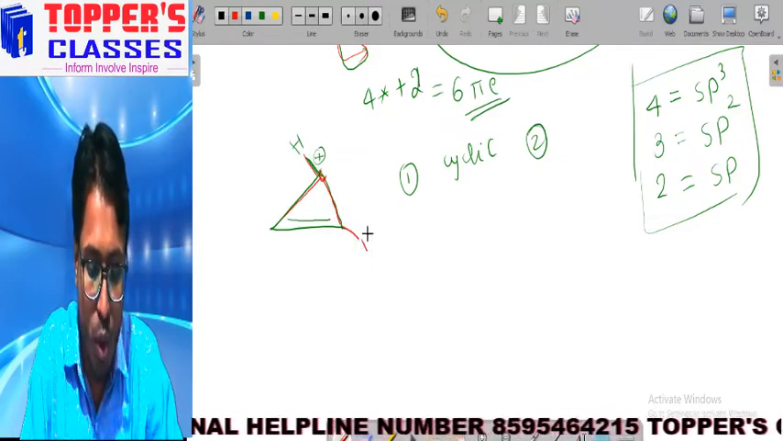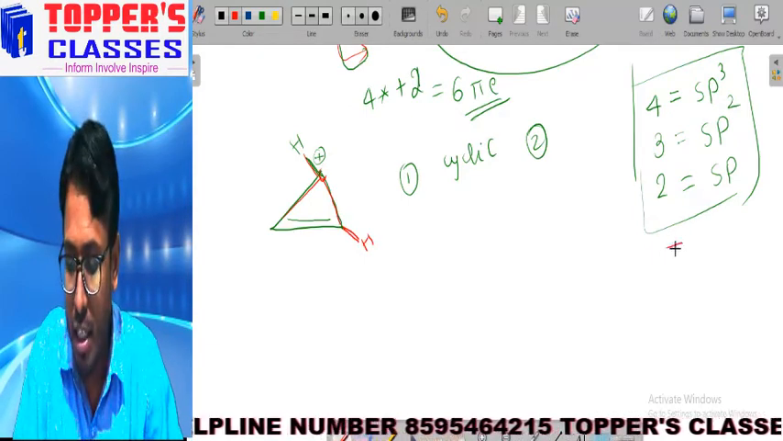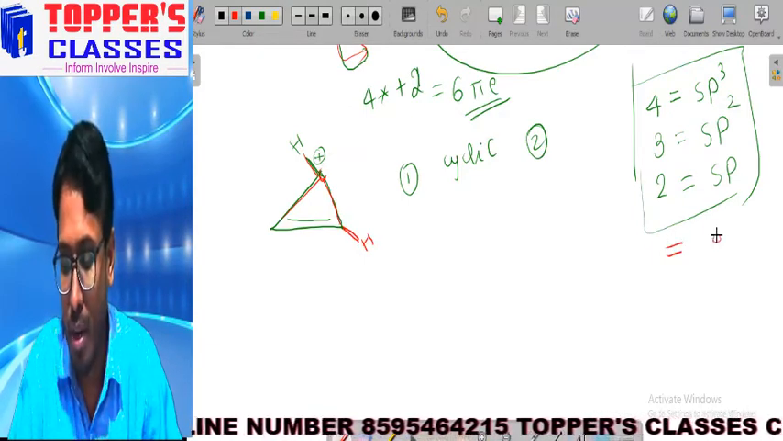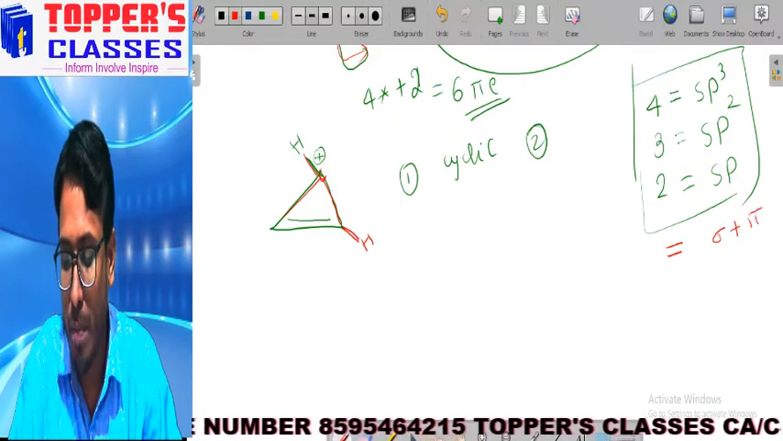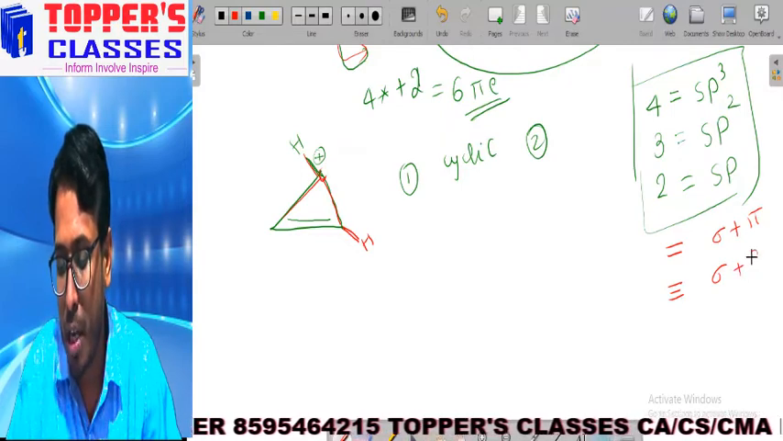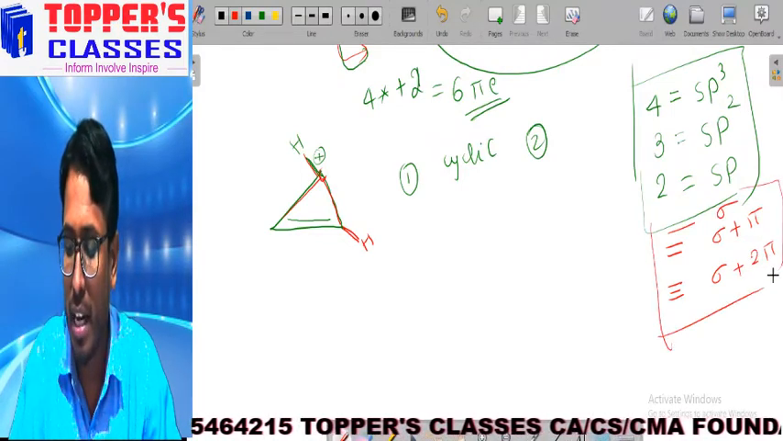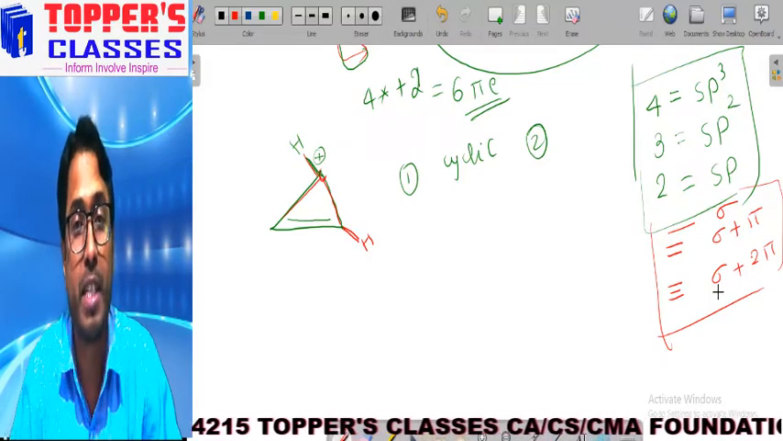Similarly, here also we have 1 sigma, and in case of a double bond, that is, if we have a pi bond, then we count 1 sigma plus 1 pi. If we have a triple bond, we count 1 sigma plus 2 pi. And in a single bond, we have only sigma. In this way, we can find the number of sigma bonds.